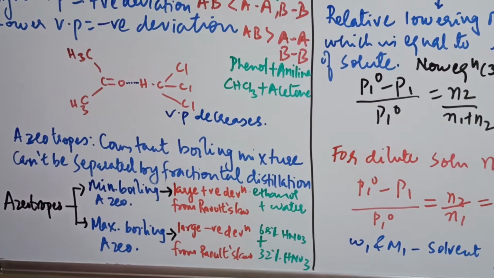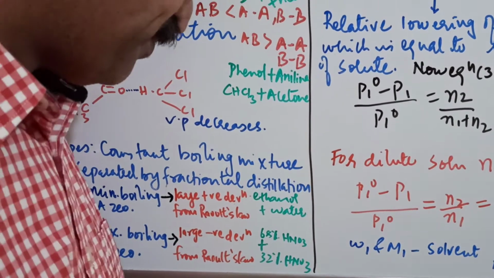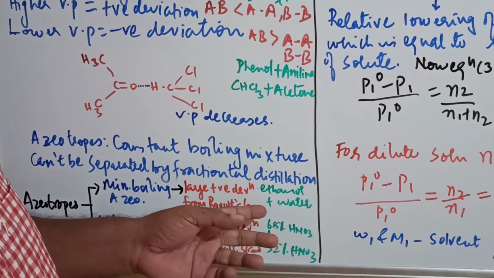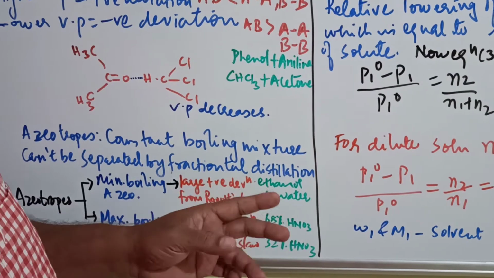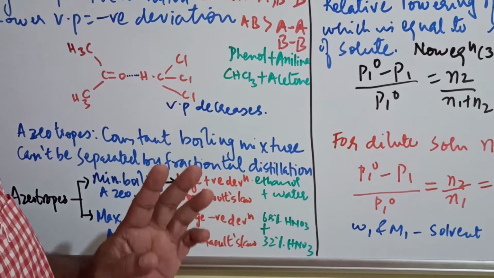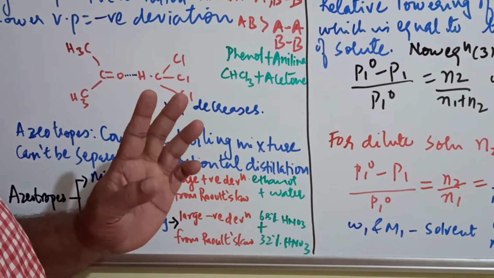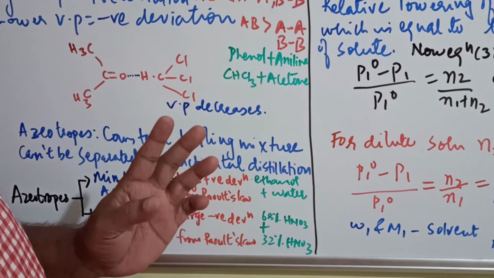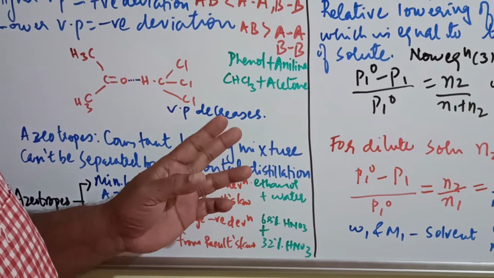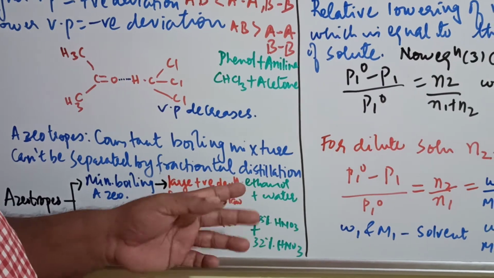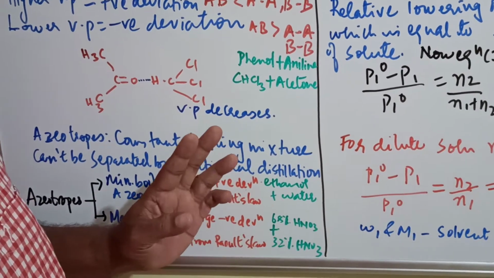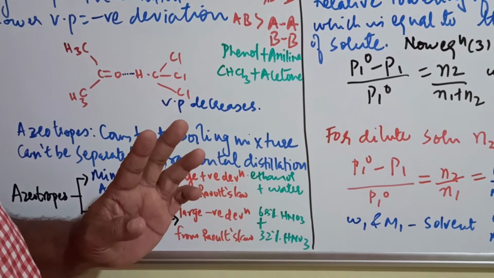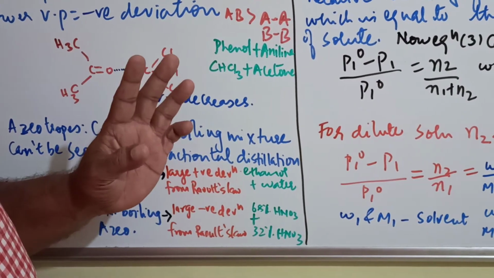Naturally, when you have fermentation of sugar, you get ethanol. Now that ethanol, if you do fractional distillation, you will get a purity of only 95%. The remaining 5% is the ethanol plus water mixture, which cannot be separated even by fractional distillation. Clear? So they are known as constant boiling mixtures.